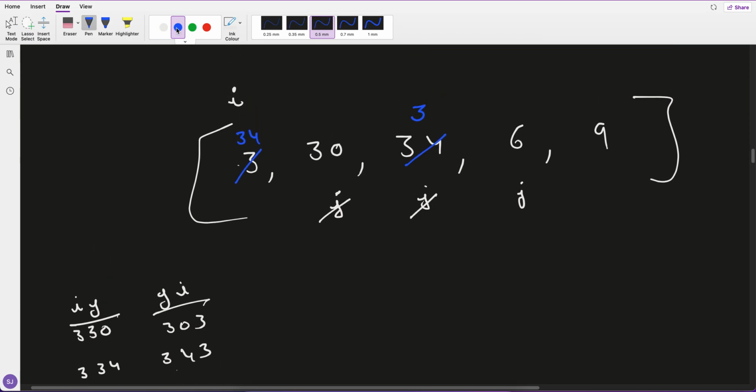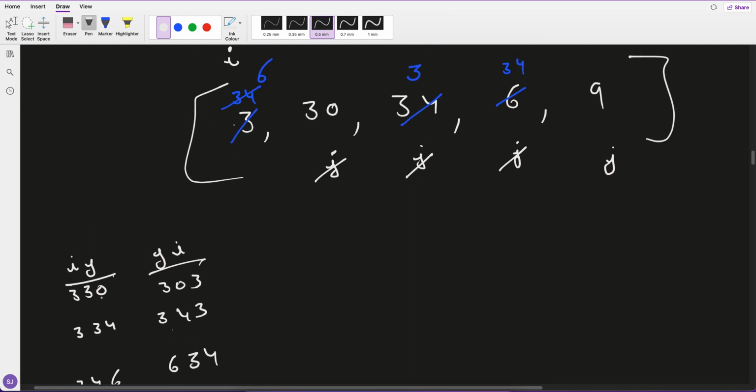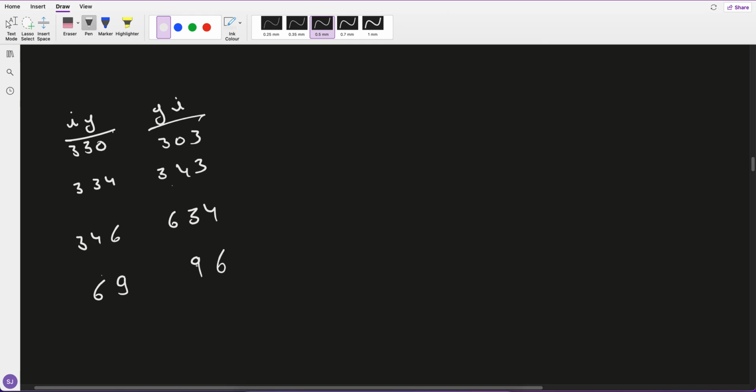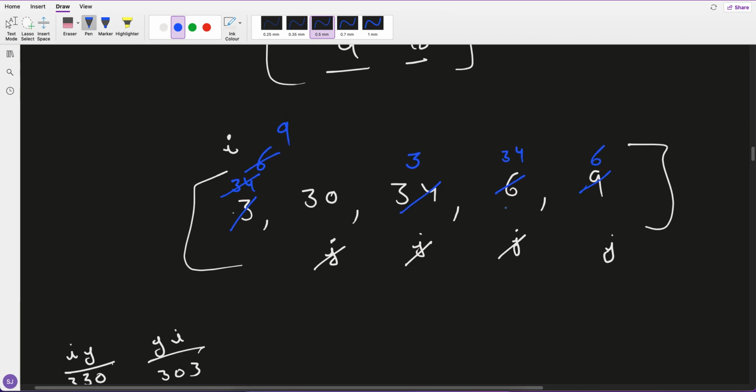Now this will be 6 and this will be 34. Now I is 6, J is 9: 96 versus 69. J is bigger, so this will be 9 and this will be 6. Now in the second iteration, this is my I and this will be your J.